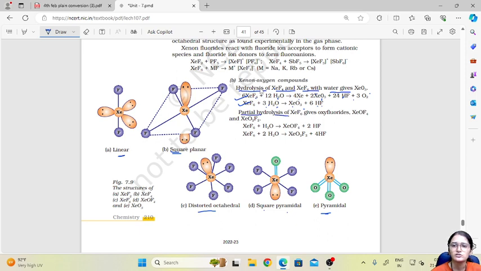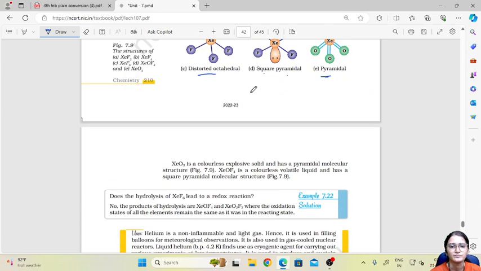Partial hydrolysis of xenon hexafluoride gives oxyfluorides, that is XeOF4 and XeO2F2. Xenon hexafluoride when treated with water gives xenon oxyfluoride XeOF4, and when treated with 2 molecules of water it gives another oxyfluoride, XeO2F2. These two reactions are very important in group 18 elements, as they are asked frequently in the question paper.